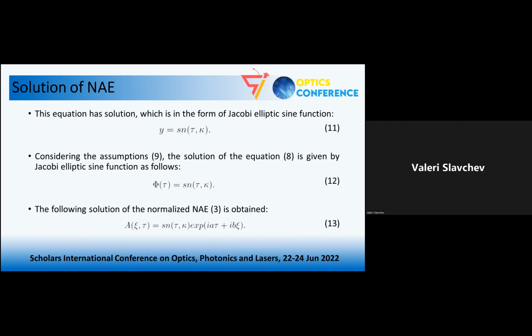This equation has a well-known solution in the form of a periodic cnoidal wave. In our case, this is a Jacobi elliptic sine function. And considering the assumptions from the previous slide, the solution of equation 8 is given by the Jacobi elliptic sine function as follows. And at the end of our theoretical model, going back through all the assumptions and substitutions that we have made by now, the following solution of the normalized nonlinear amplitude equation is obtained. It is in the form of a periodic cnoidal wave in the form of a Jacobi elliptic sine function.